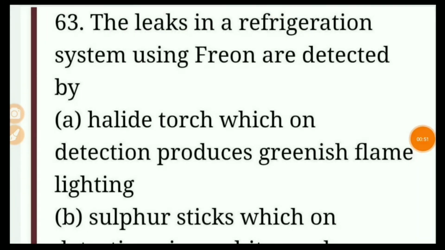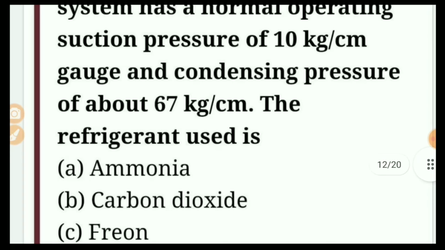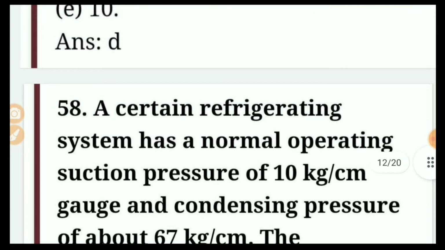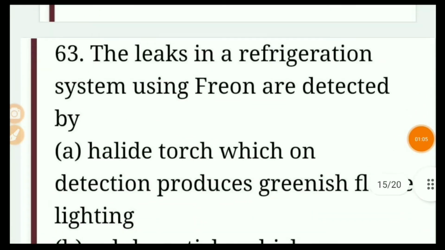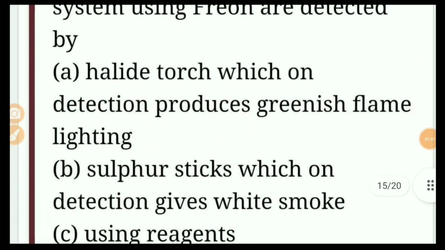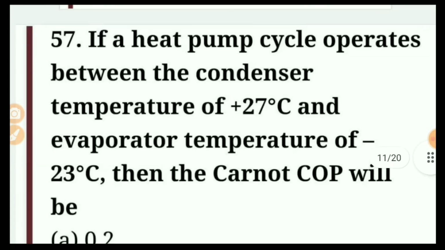Question number 63. The leak in a refrigeration system using freon is detected by: A. halide torch, which on detection produces greenish flame light.